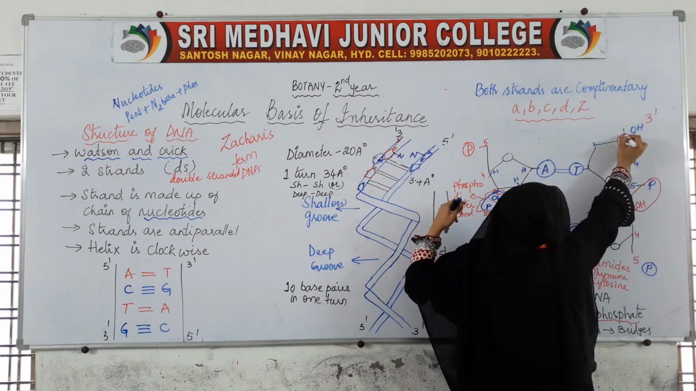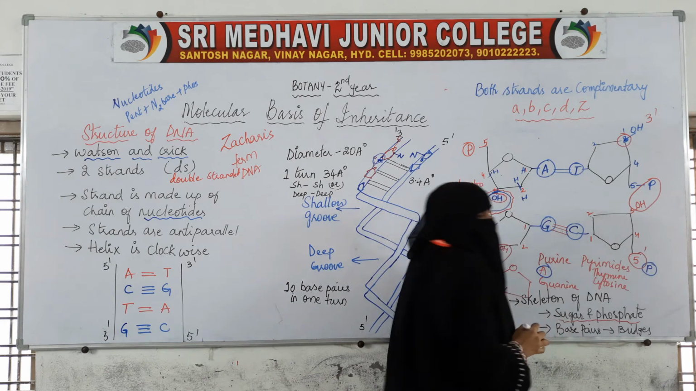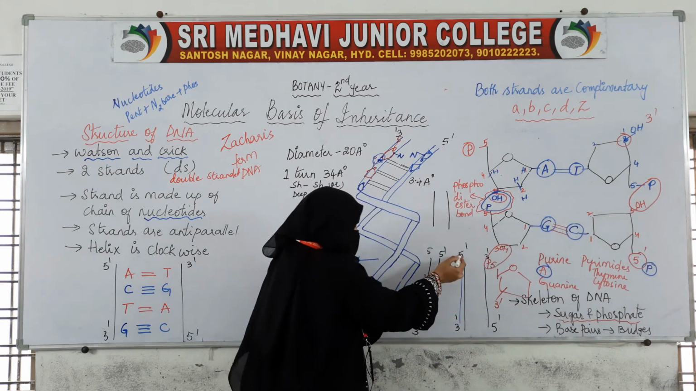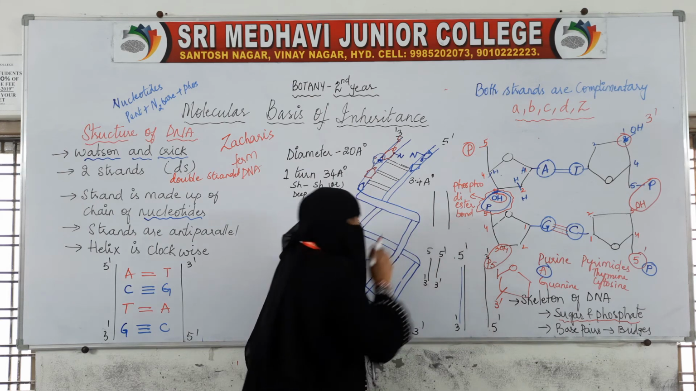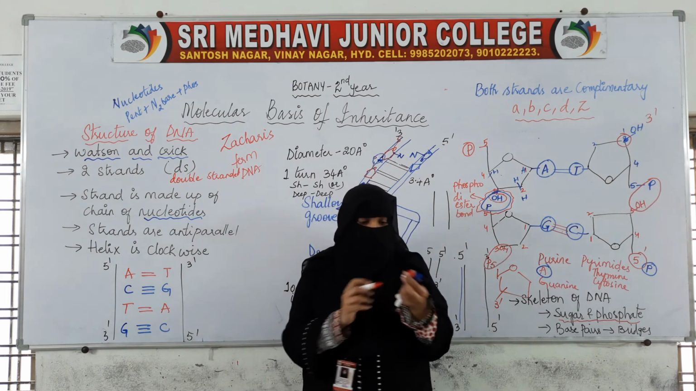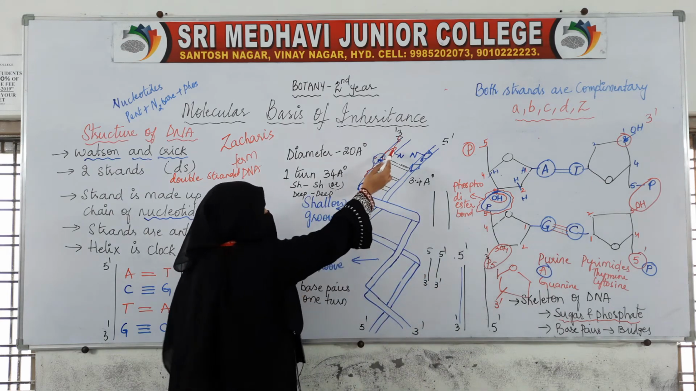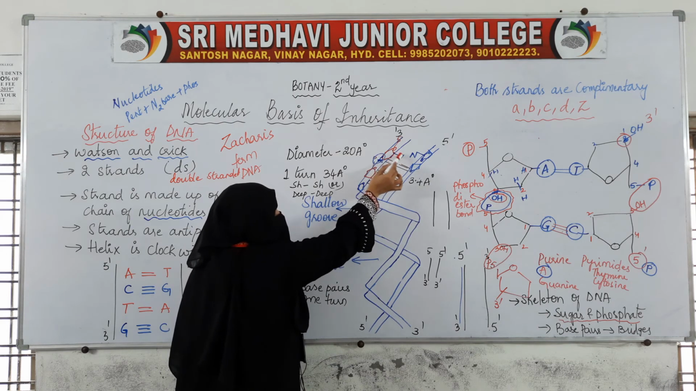See here, this is the third carbon, and here at the bottom it will be the fifth carbon, 5 prime. So if it is 5 prime and 3 prime here, then the other strand will be 5 prime and 3 prime. Both the strands are anti-parallel. Okay, so the strand is made up of sugar and phosphate.